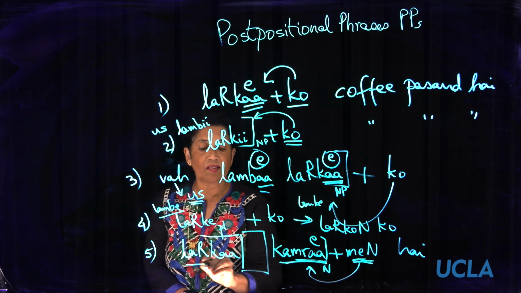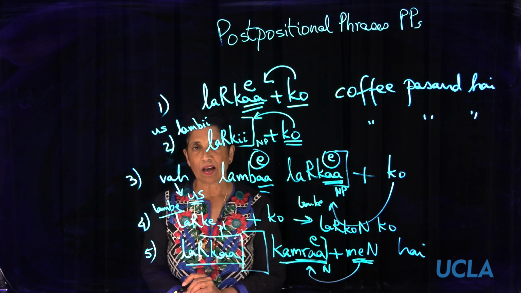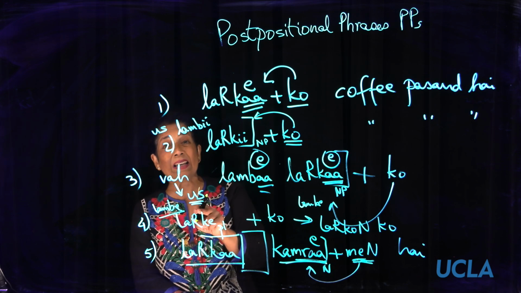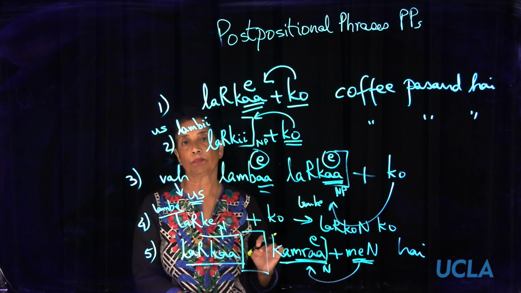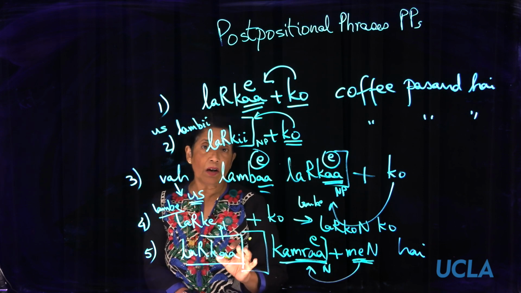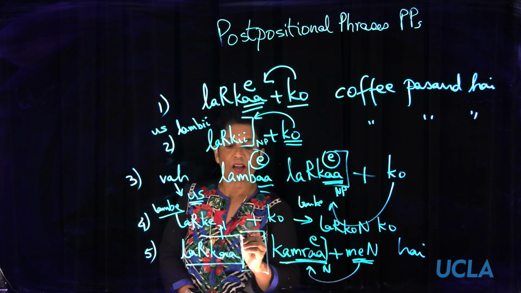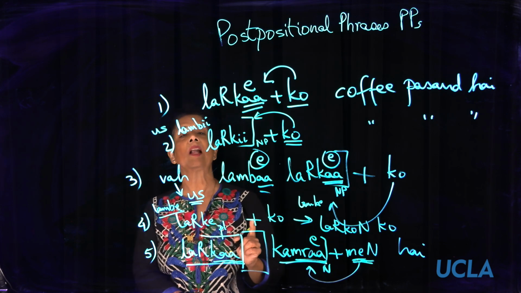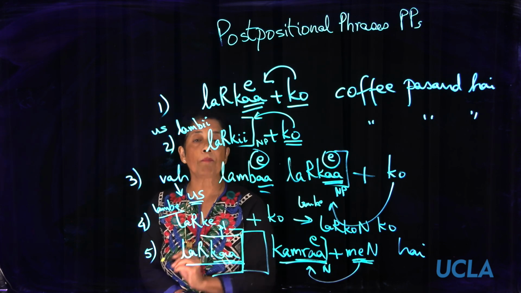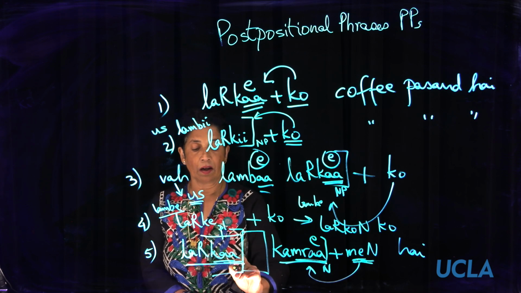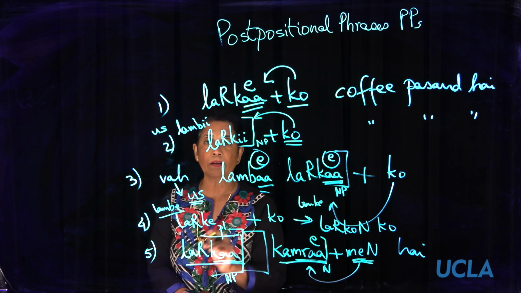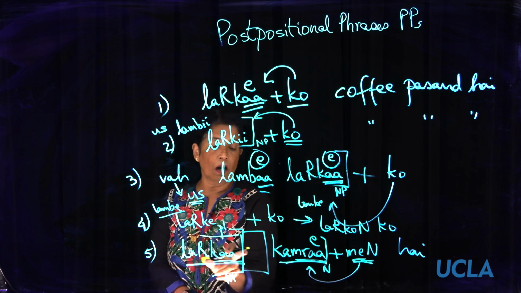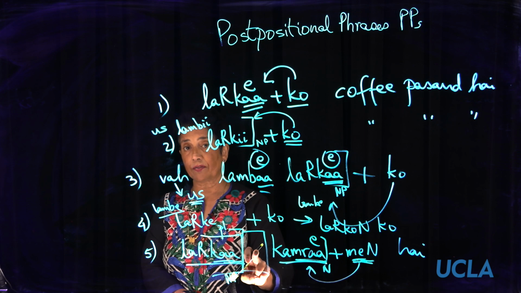Why? Because this is a separate noun phrase. In fact, in English, it is separated by the verb. The boy is in the room, right? In Hindi-Urdu, we must realize that once you see a noun like ladka, remember nouns are the last element in a noun phrase, therefore you can put the end of the noun phrase bracket over there, square brackets, and there is no postposition to the right of it.